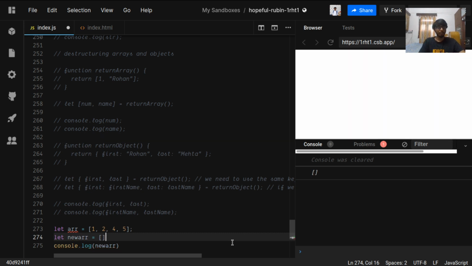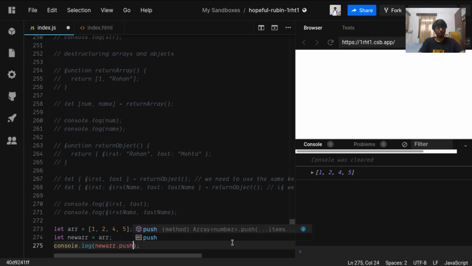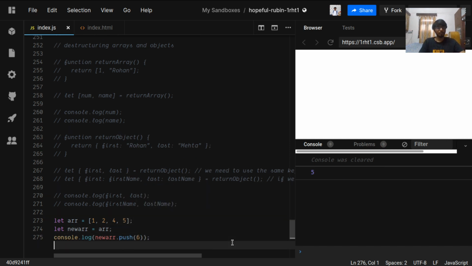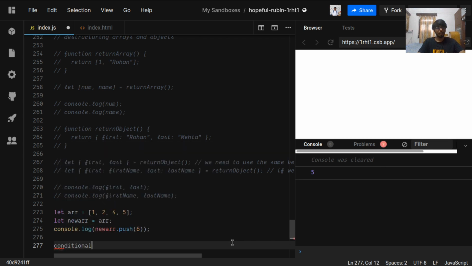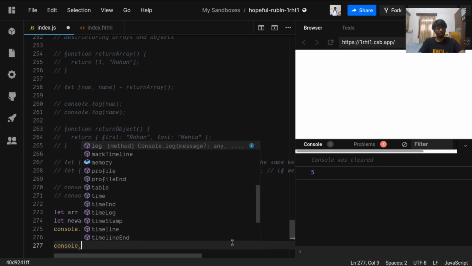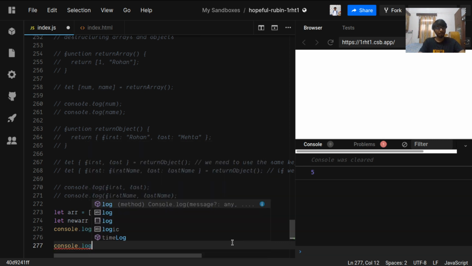So if we do new array equals to array, okay, so we are getting the new array. But what if we push some value to this new array, but we don't want the original array to change. So let's see if the original array changed or not.